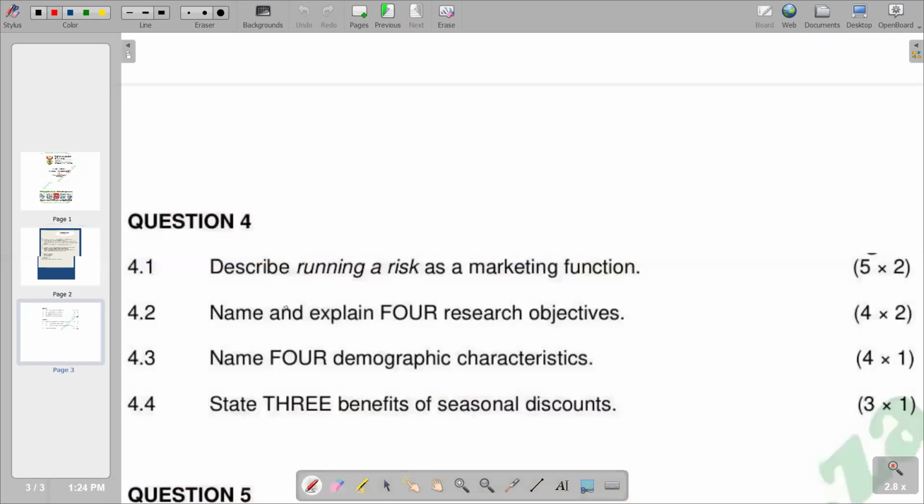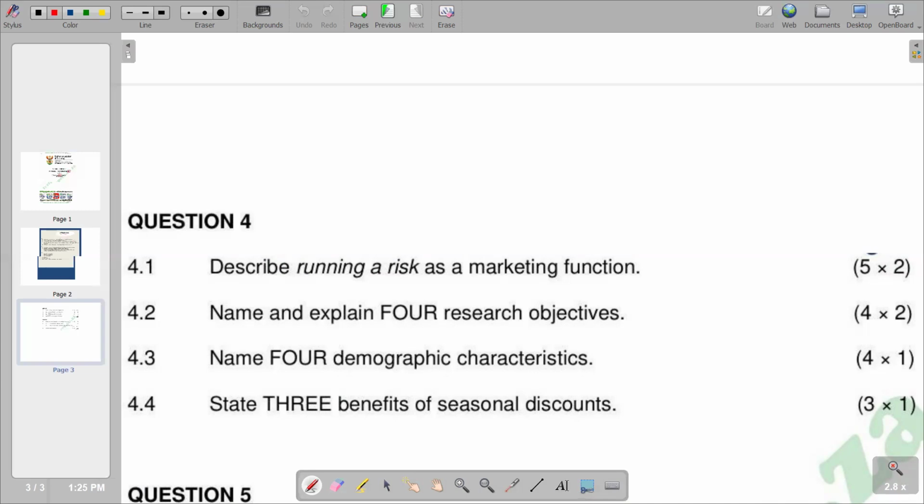The next question is 4.2: name and explain 4 research objectives. Basically, a research objective is defined as a clear and concise statement of the specific goals and aims of a research study. It has to be clear and accurate, that is, concise. It entails what the researcher intends to achieve in a precise and clear manner. So it has to show what the researcher wants to achieve clearly and precisely.